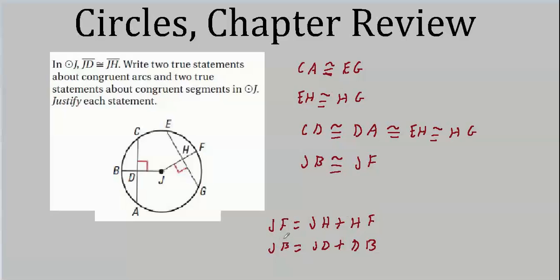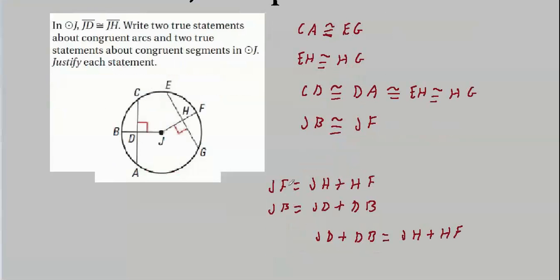Since we know JF and JB are congruent, and this is the sum of these two segments, and JB is the sum of these two segments, we can set them equal. Now, we're given that JH and JD are congruent, which means their lengths are equal, so we can just subtract whatever that length is from each side and get that DB equals HF. So there's one more congruence that I missed. HF is congruent to BD.